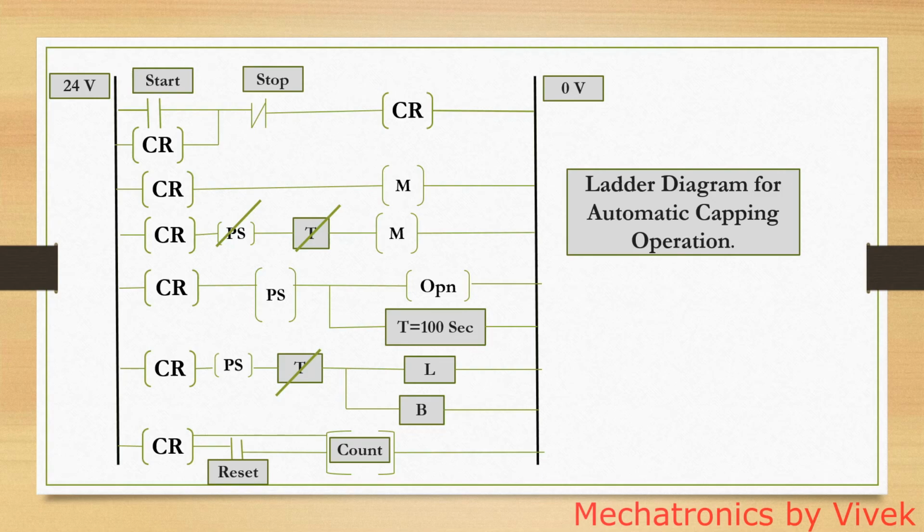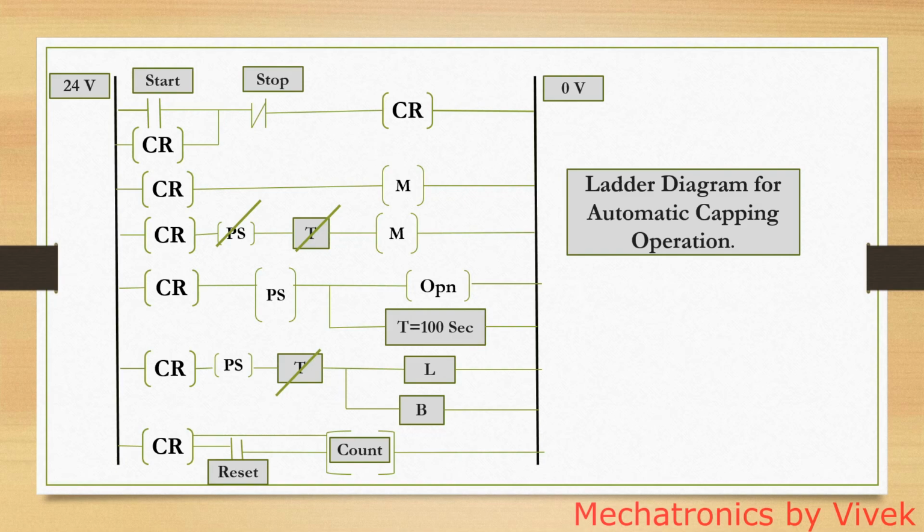Otherwise, what will happen when you push a start button and release it? It is a normally open switch, so it gives a momentary input, and therefore there is a possibility that the motor may stop again. So to have continual operation, you need to latch the central relay. That is why in the first rung the central relay is latched, as you can see in the parallel line.